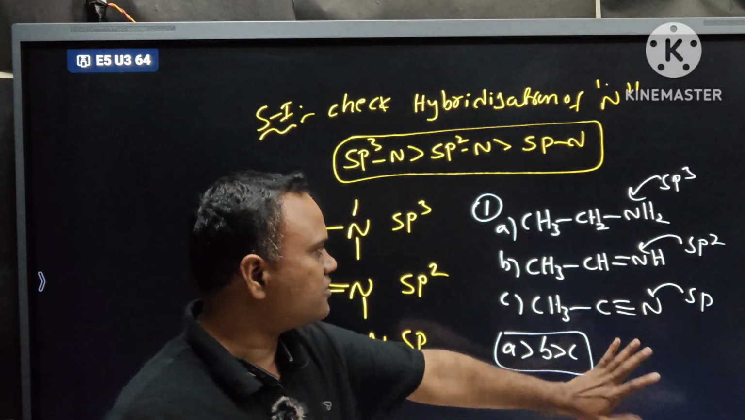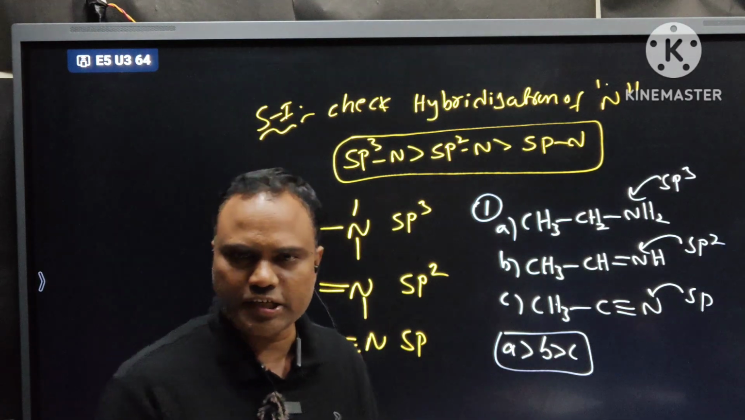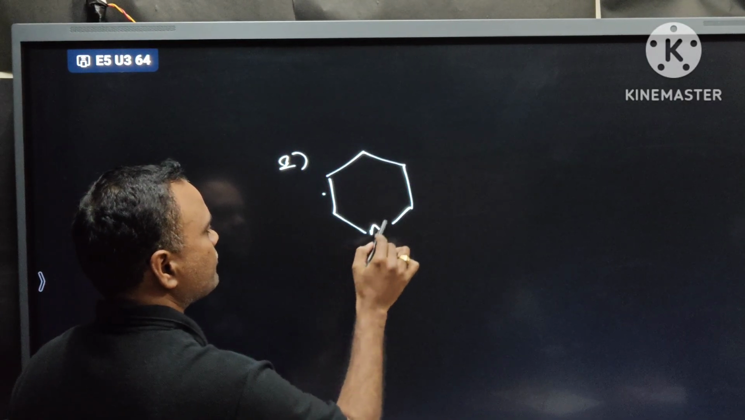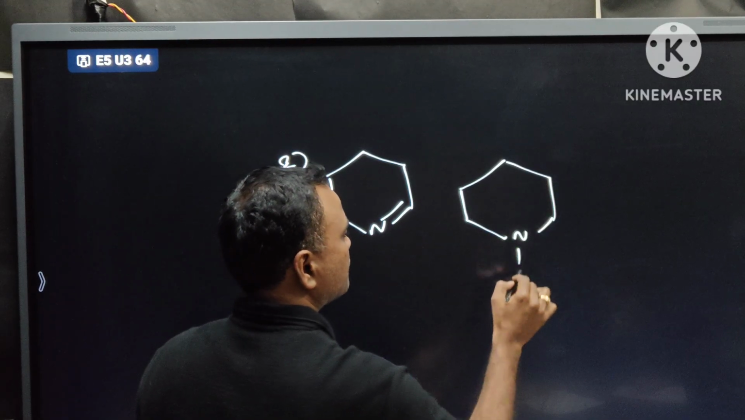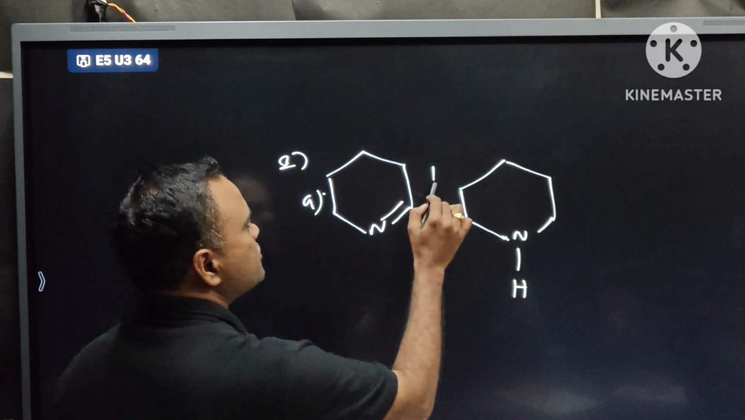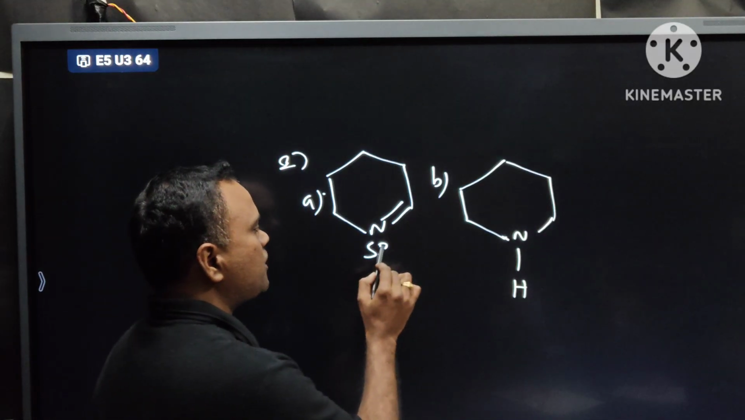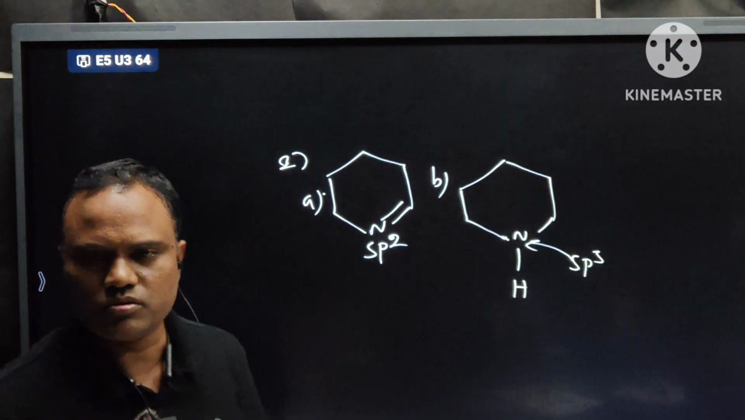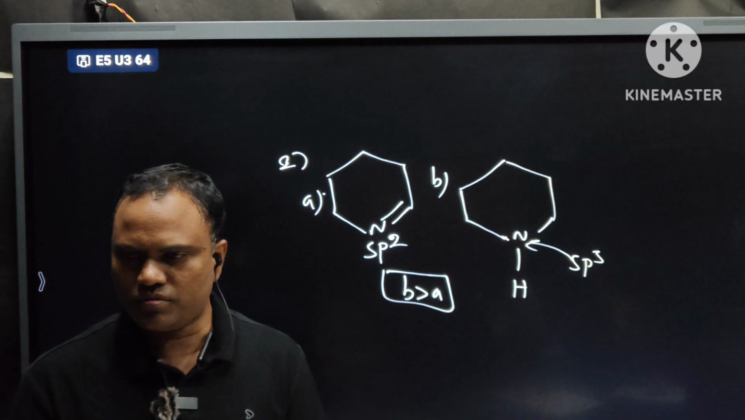So C is less basic than B. B is less basic than A. Right? One cyclic example for this. Very easy question. First of all, check hybridization. Double bonded nitrogen is sp2, single bonded nitrogen is sp3. So the order is B greater than E, B greater than A based on hybridization.